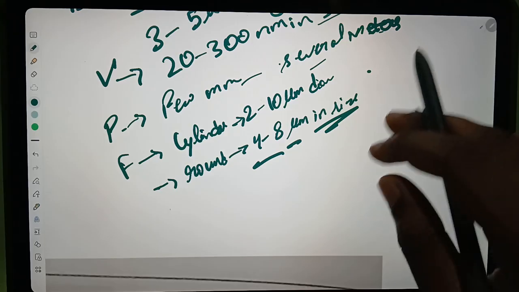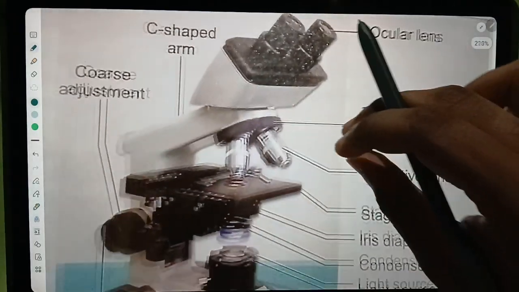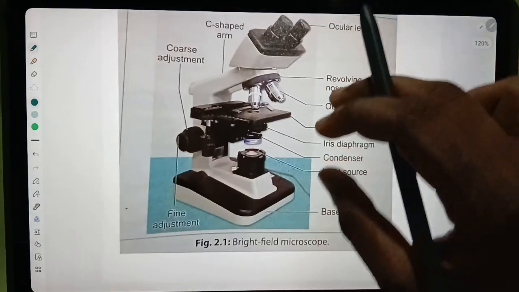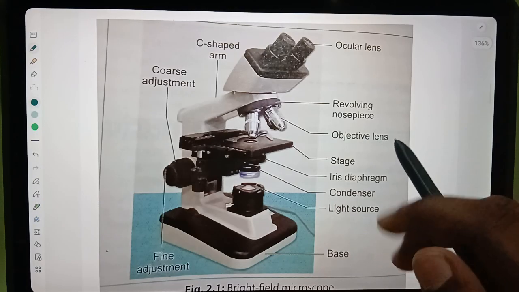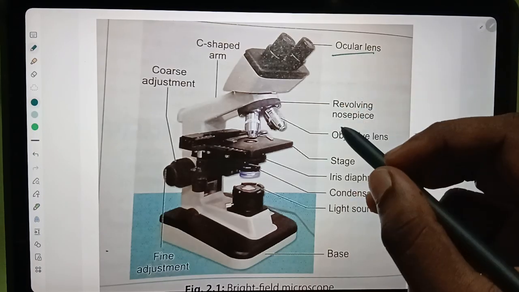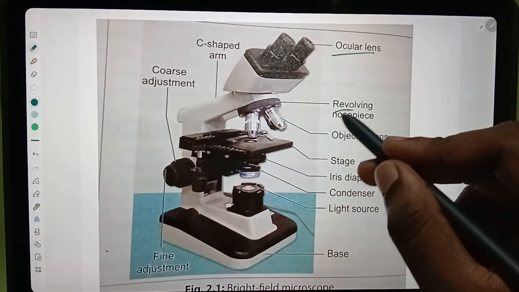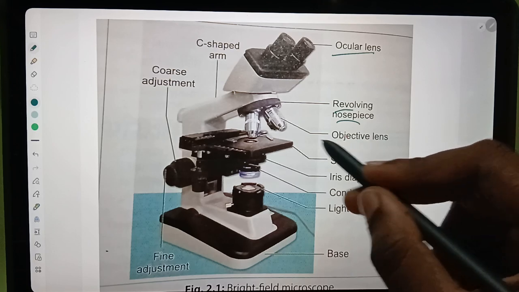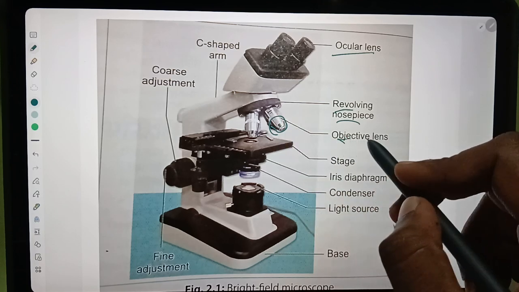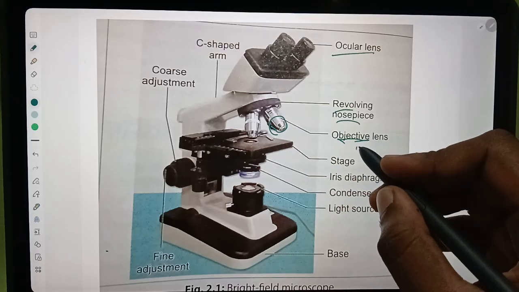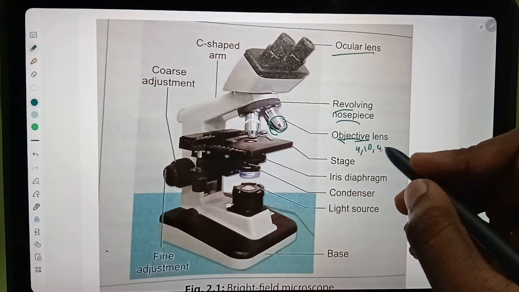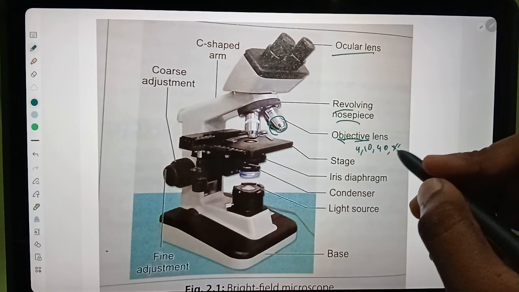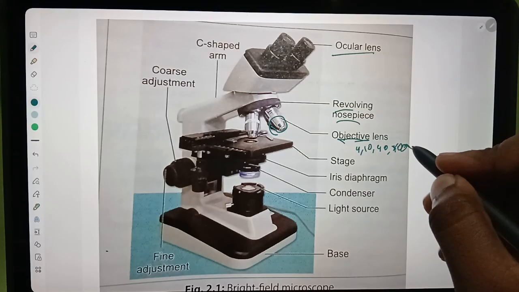Coming to the microscope, it is a bright field microscope. These are the ocular lens. This is the revolving nose piece. These are the objective lenses, 4x, 10x, 40x, 100x.